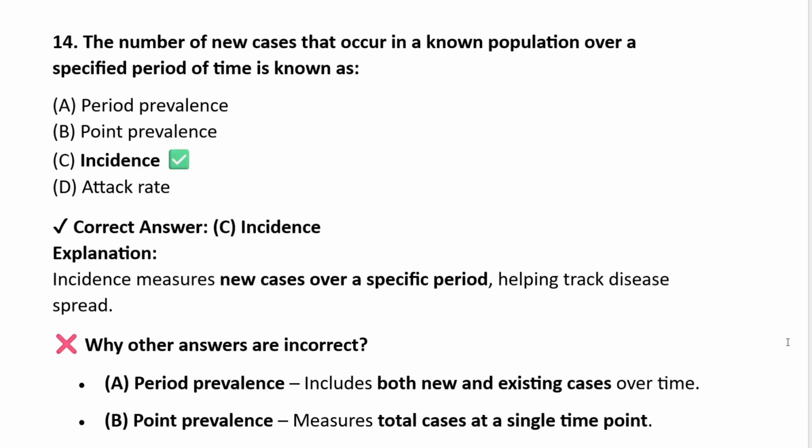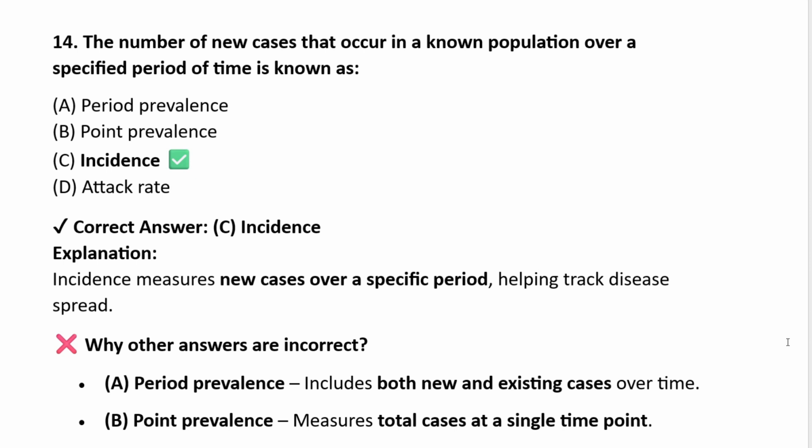Okay. 14. The number of new cases that occur in a known population over a specified period of time is known as periodic prevalence, point prevalence, incidence, attack rate. The answer is incidence. Incidence measures new cases over a specific period, helping track disease spread.